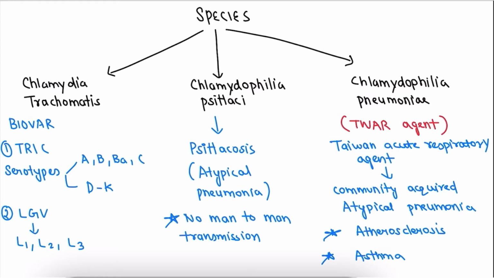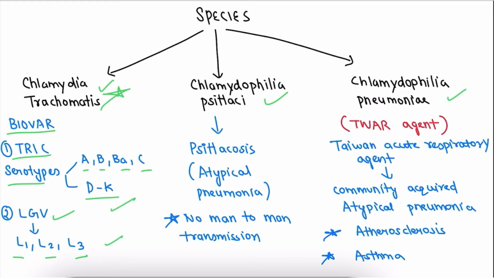Now coming to the species of chlamydia. The first one is Chlamydia trachomatis, the most important one. The second one is Chlamydophila psittaci, and the third one is Chlamydophila pneumoniae. There are two biovars in Chlamydia trachomatis. The first one is Trachoma and the second one is LGV, lymphogranuloma venereum. In trachoma we have serotypes A, B, Ba and C, and the second one is D to K. In LGV we have L1, L2, L3. So the serotypes to remember are A, B, Ba, C, D to K, and L1, L2, L3.